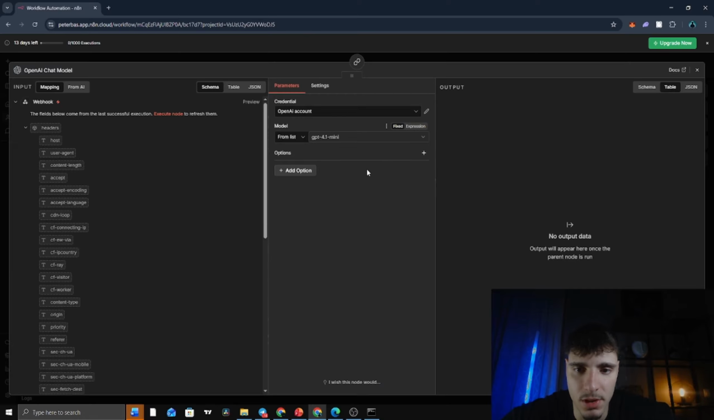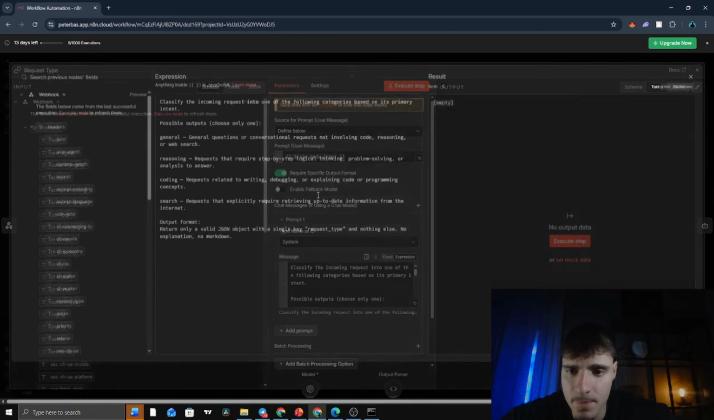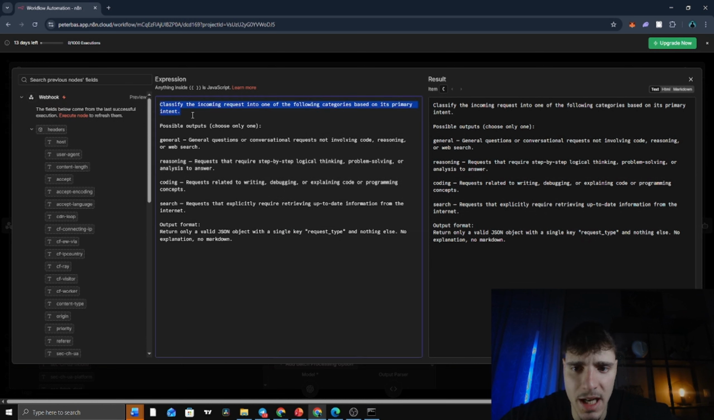This is the model GPT 4.1 mini. So the prompt is: classify the incoming request into one of the following categories based on its primary intent. Possible outputs, choose only one.